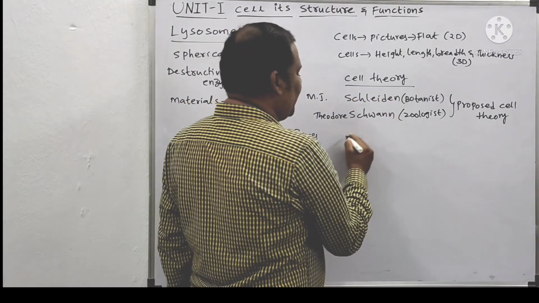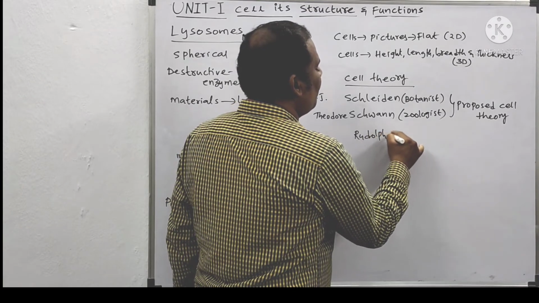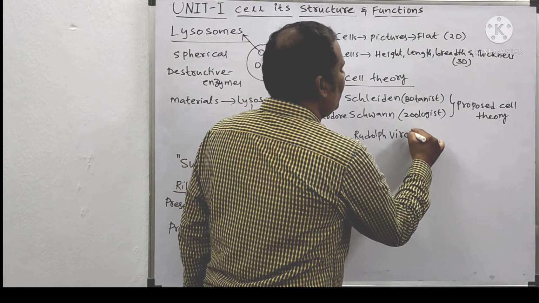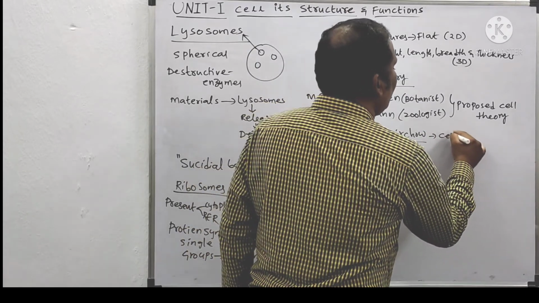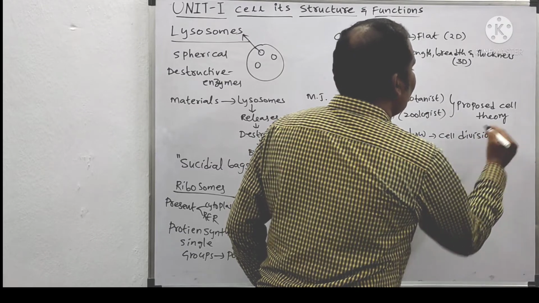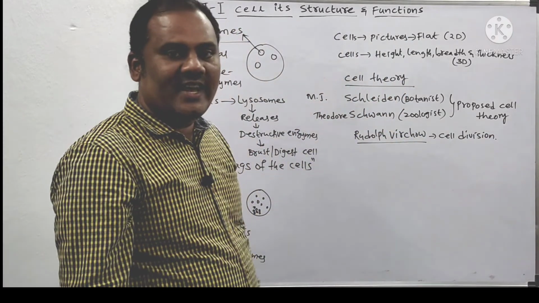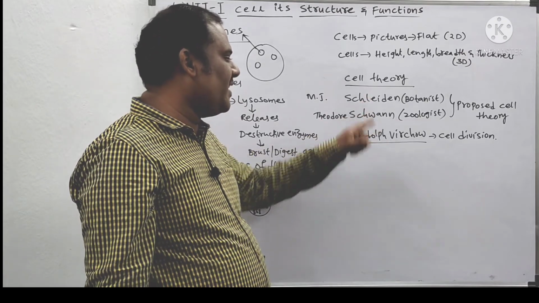Along with these two, another scientist, Rudolf Virchow, told about cell division, and his point was also taken into consideration by Schleiden and Schwann.